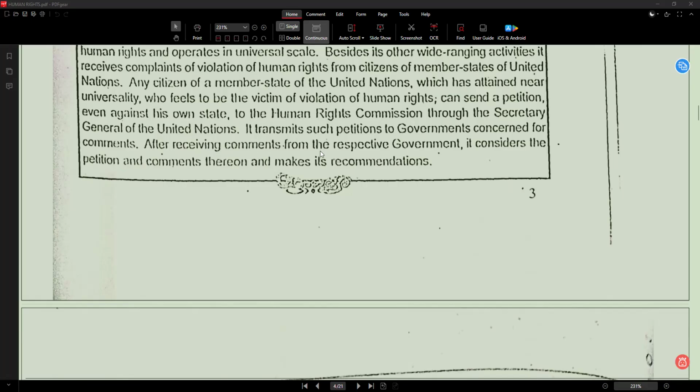After receiving comments from the respective government, it considers the petition, and only after receiving the comments from the government side will it make a recommendation thereon. Receiving comments means getting responses. Respective governments means the concerned governments. Consider means examines, and petition means complaint. Recommendation means suggestions. So after getting the government's reply, the commission studies both sides and gives its suggestions, a final opinion after hearing both the complaint and the government.